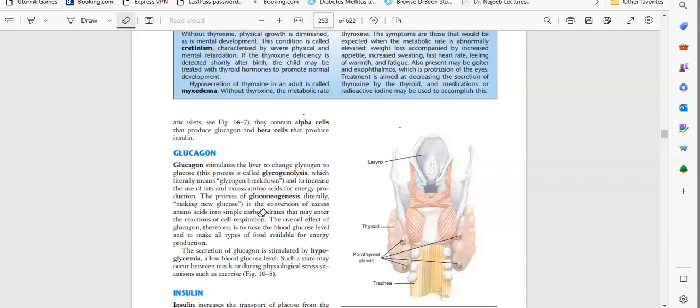So the liver will do that. Either after entering the cell it will be utilized, or it may be stored.